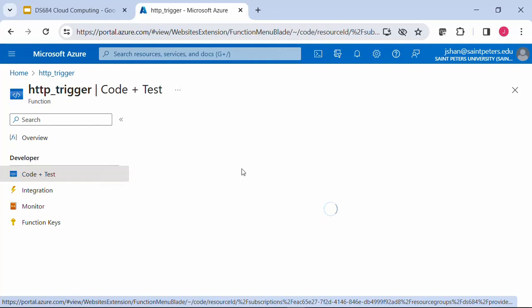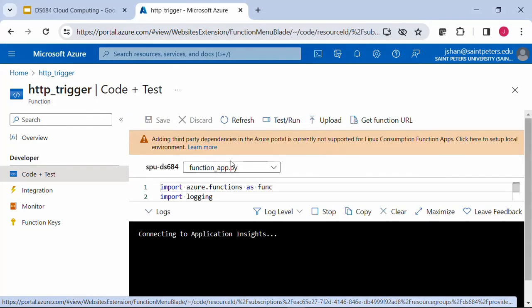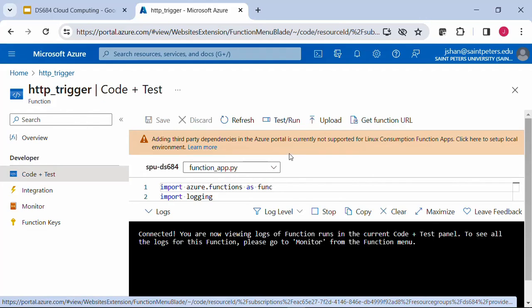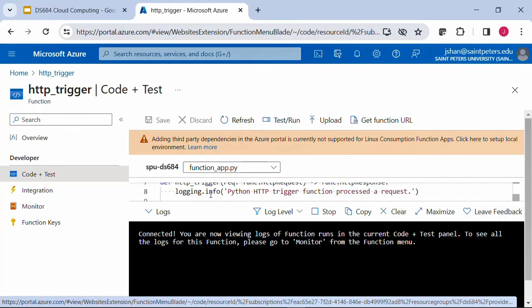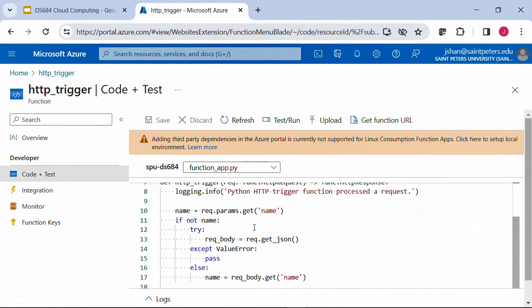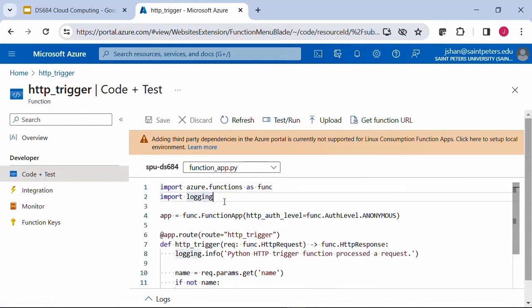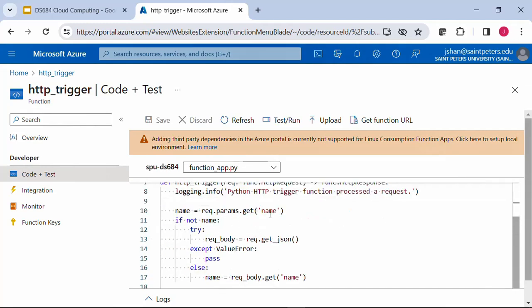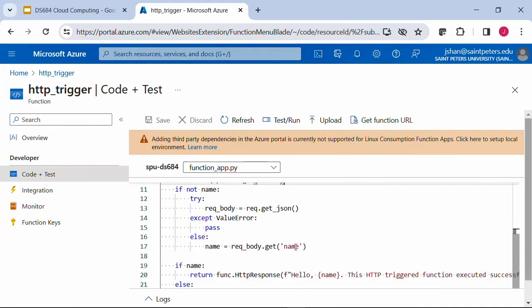This code part will give you the ability to edit the code. Remember, we actually said we want to use this web portal as the editing method, so here it is. This is the code. You can see the code is Python. In case you are wondering, this is some common Python information, and it requests the information called name. When it gets name, it will provide you with this hello. If it's not, then you can also change that.